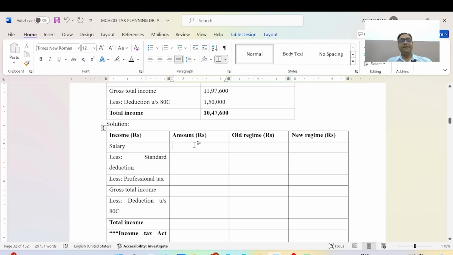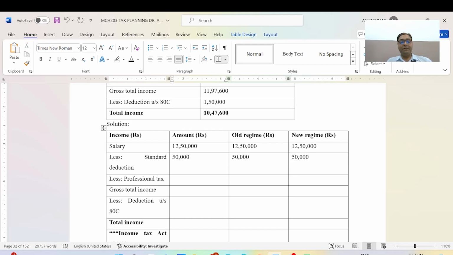Salary is 12 lakh 50,000, and as per old regime it is 12 lakh 50,000. It will be written down here, no change. And as per the new regime, the same salary, 12 lakh 50,000. And as per the information in the question, standard deduction is 50,000. We'll write down 50,000 here, and it will be deducted from salary. Standard deduction applies as per both regimes.